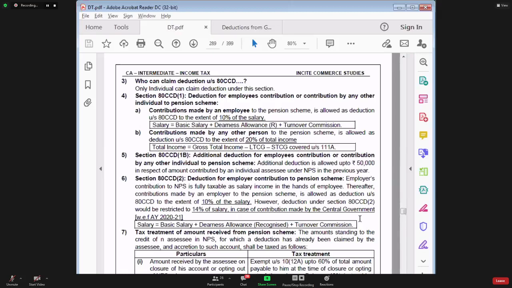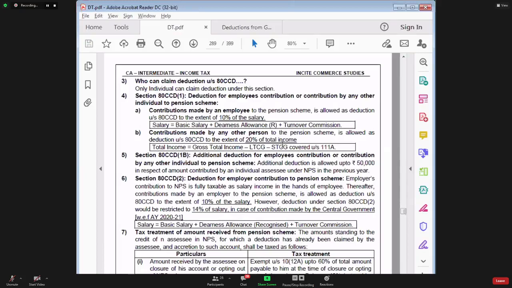So once in every 2-3 years, these new employees who have joined the government job on or after 1st January 2004 will go on a strike saying that you cancel this scheme and put us into that old scheme only. We don't want this new scheme because the employee has to contribute in this new scheme. In the old scheme, the employee was not contributing at all. Government was paying pension out of its own pocket. Therefore, this new scheme is not liked by the new employees.